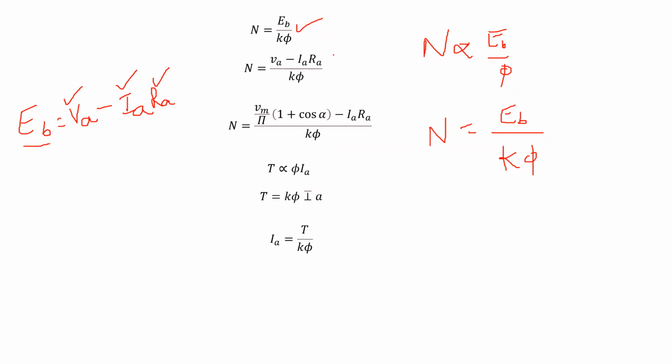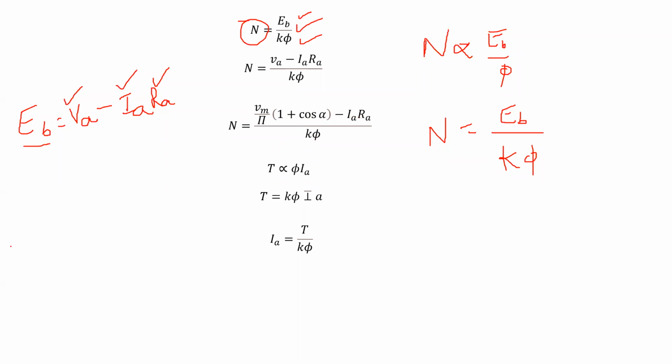If you know the value of the back EMF and the flux, then we can easily find out the speed of the motor. Is it right? So N is equal to EB. Instead of EB, we can write (VA minus IaRa) upon K phi. Clear? So here VA is nothing but, what is the formula of VA? Vm by pi into (1 plus cos alpha), minus IaRa upon K phi.